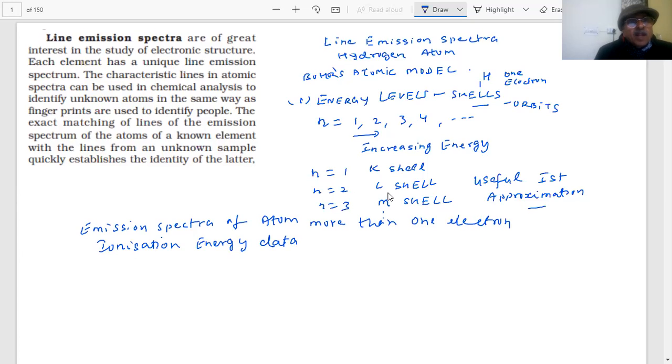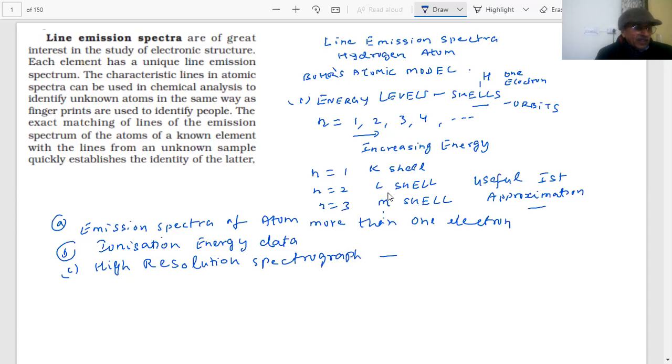Further, they observed that these lines split up into doublets. They used a high resolution spectrograph, and it was observed that these emission lines were further split up into doublets.